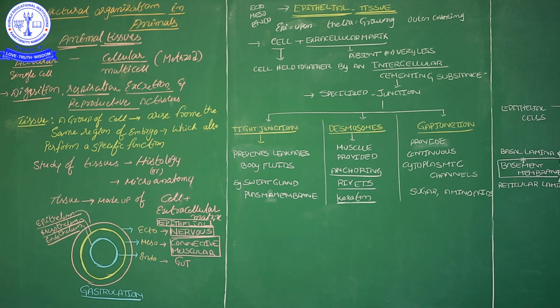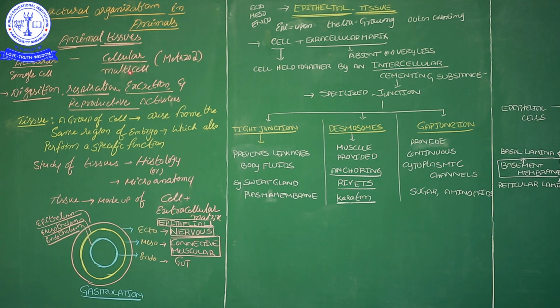That is why I mentioned animal tissues. Tissue means a group of cells, but sometimes an organism's body is acellular, only a single cell. Cellular means multicellular, acellular means single cell. Example, paramecium, amoeba.